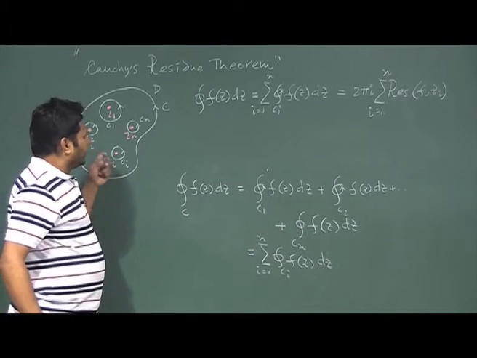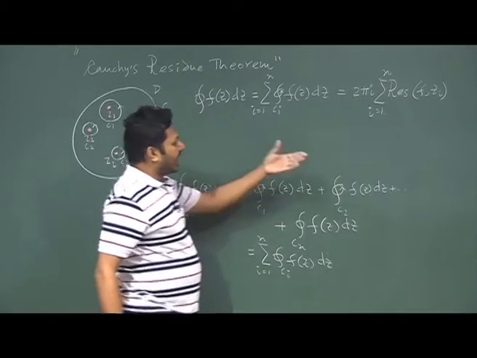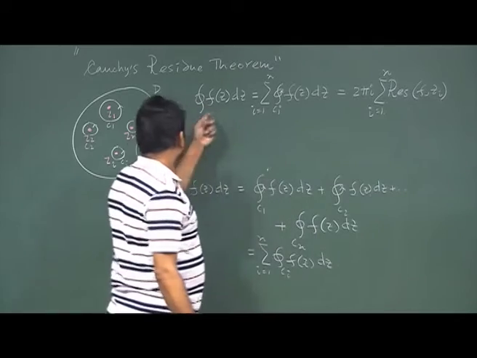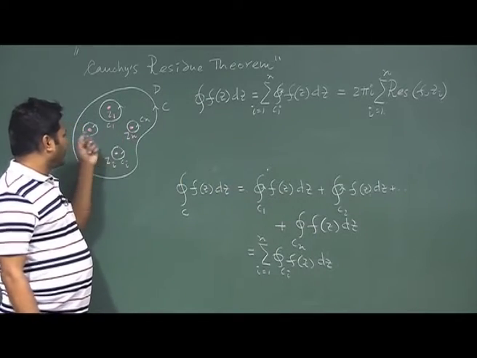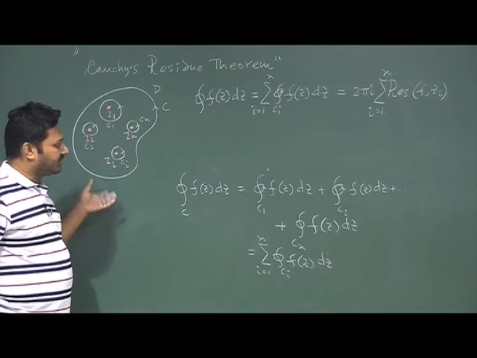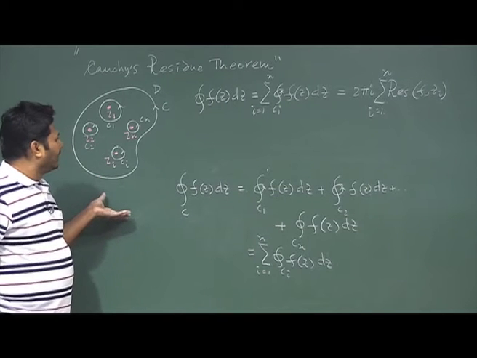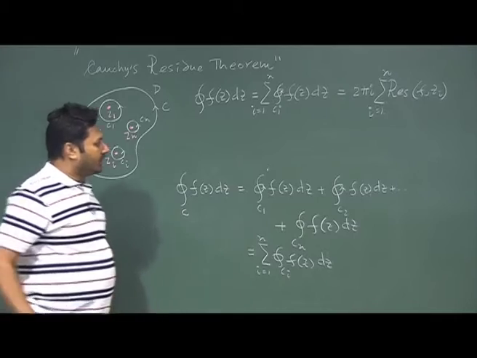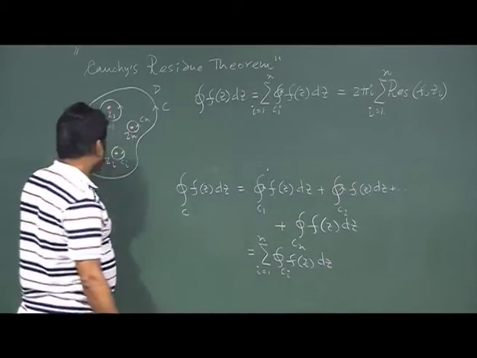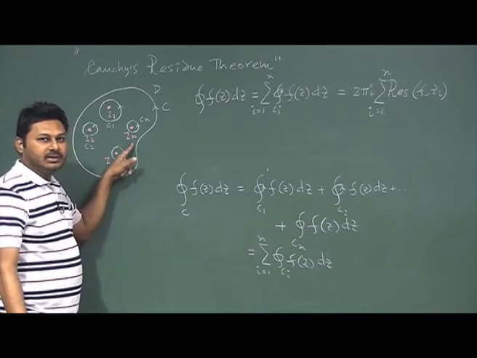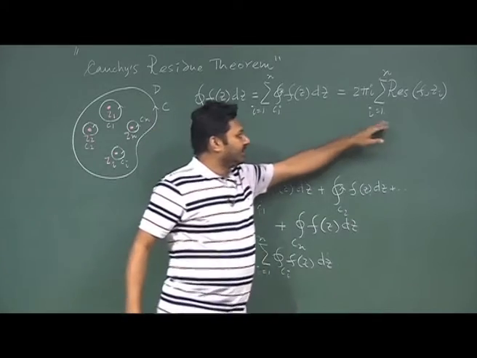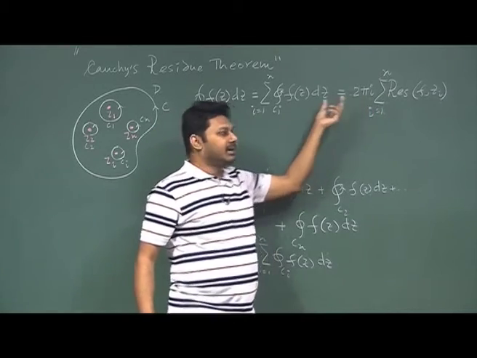Then I can write the integral as 2 pi i times the residues, because this function should have some residue at these points, since they are singular points. When a function is given and I calculate the residues, a few residues are associated with it. Since there are n singularities, I should have n residues. I just add these n residues, multiply by 2 pi i, and I get the result.